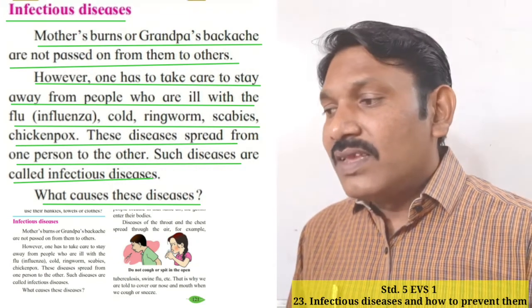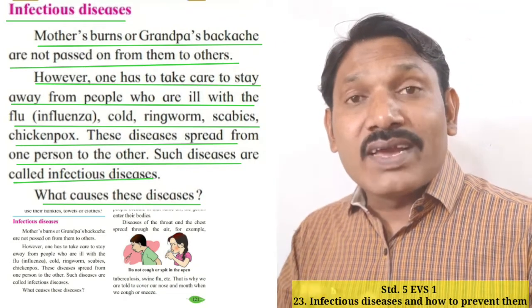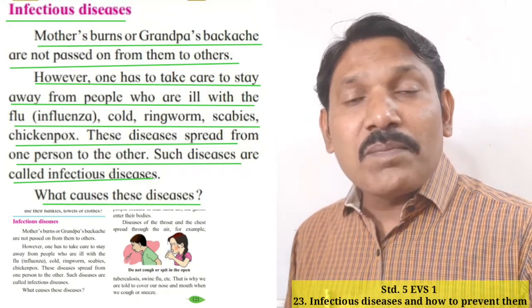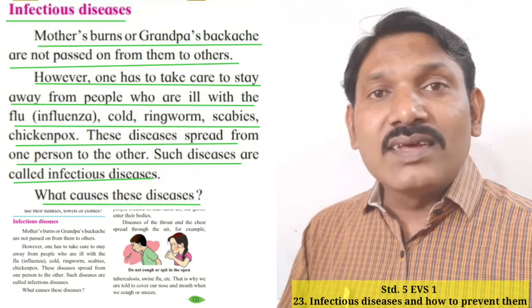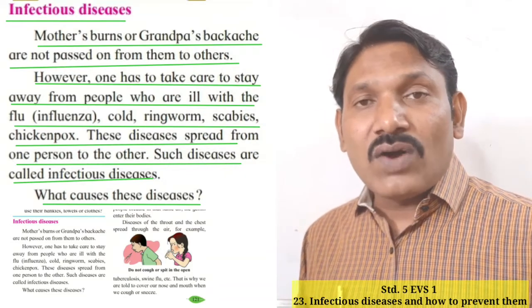Here the burns of mother, the backache of grandfather, or grandpa we can say, are not passed from them to others. Such kinds of diseases do not pass to others.